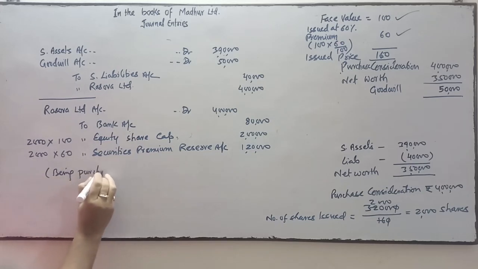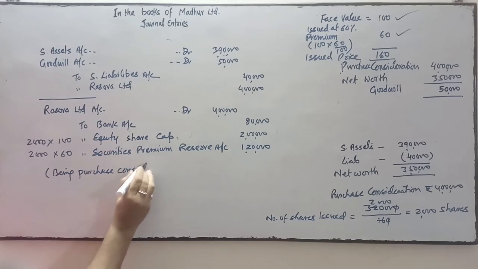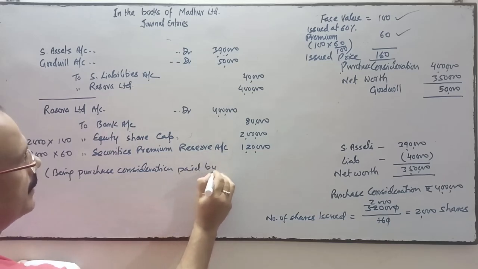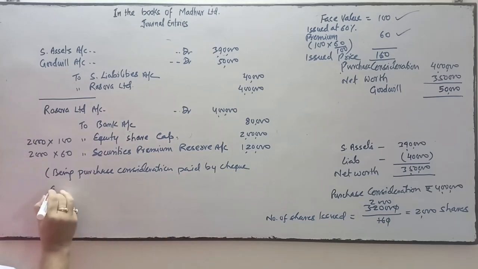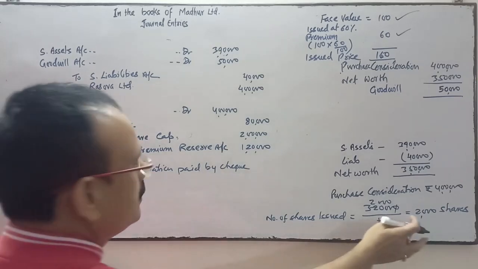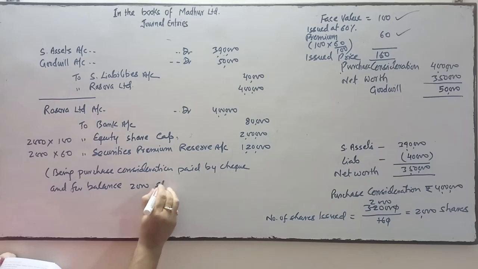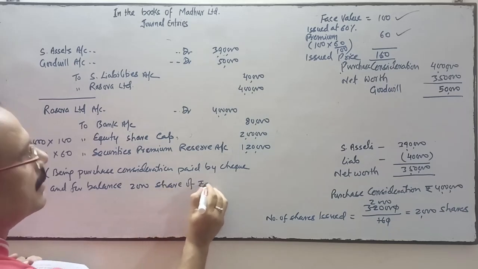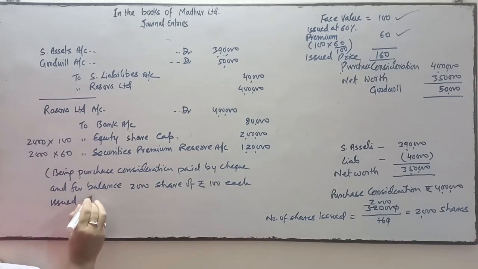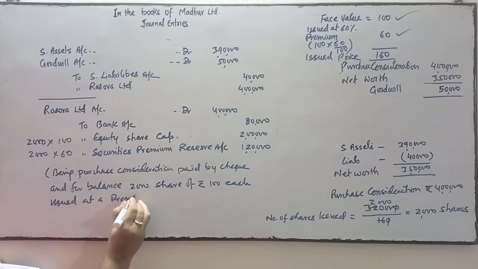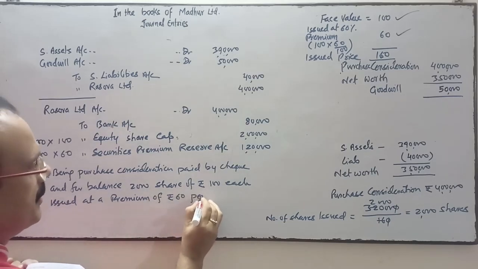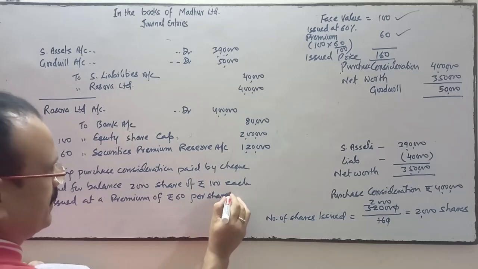In narration you write: being purchase consideration paid by check, and for balance 2,000 shares of rupees 100 each issued at a premium of rupees 60 per share, or 60% per share, or you may write the 60 rupees.